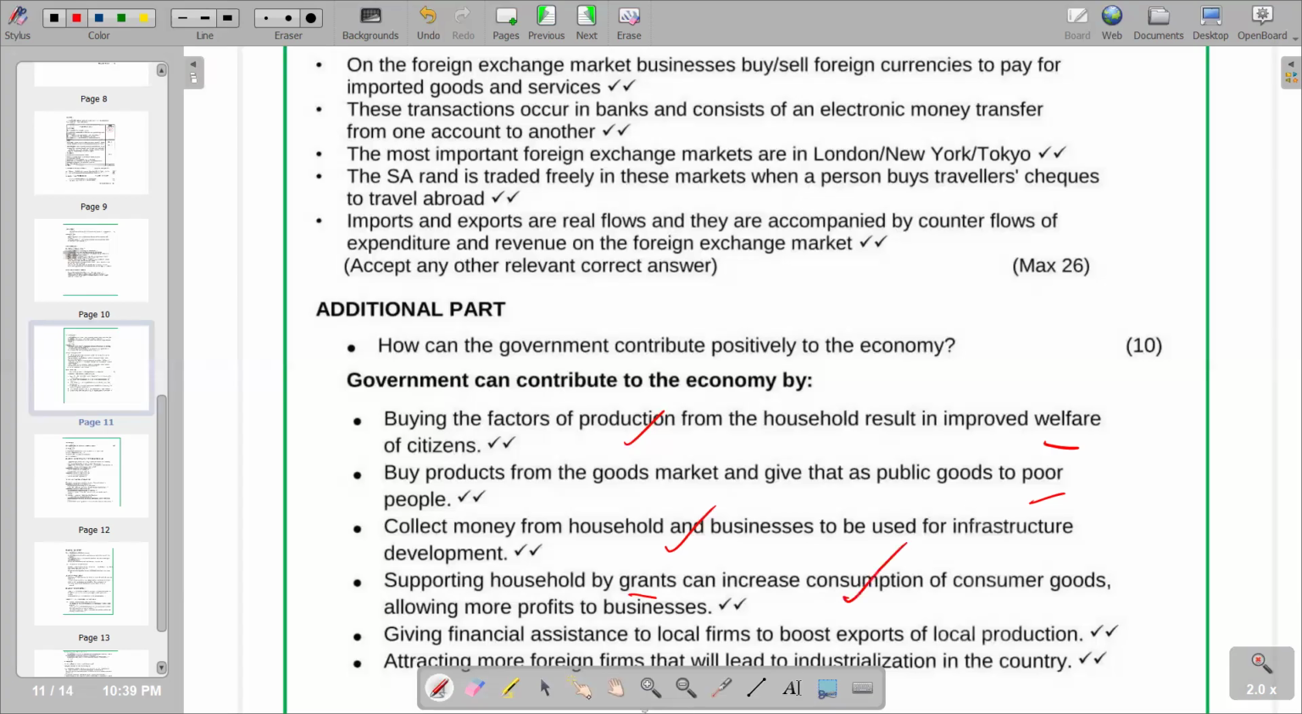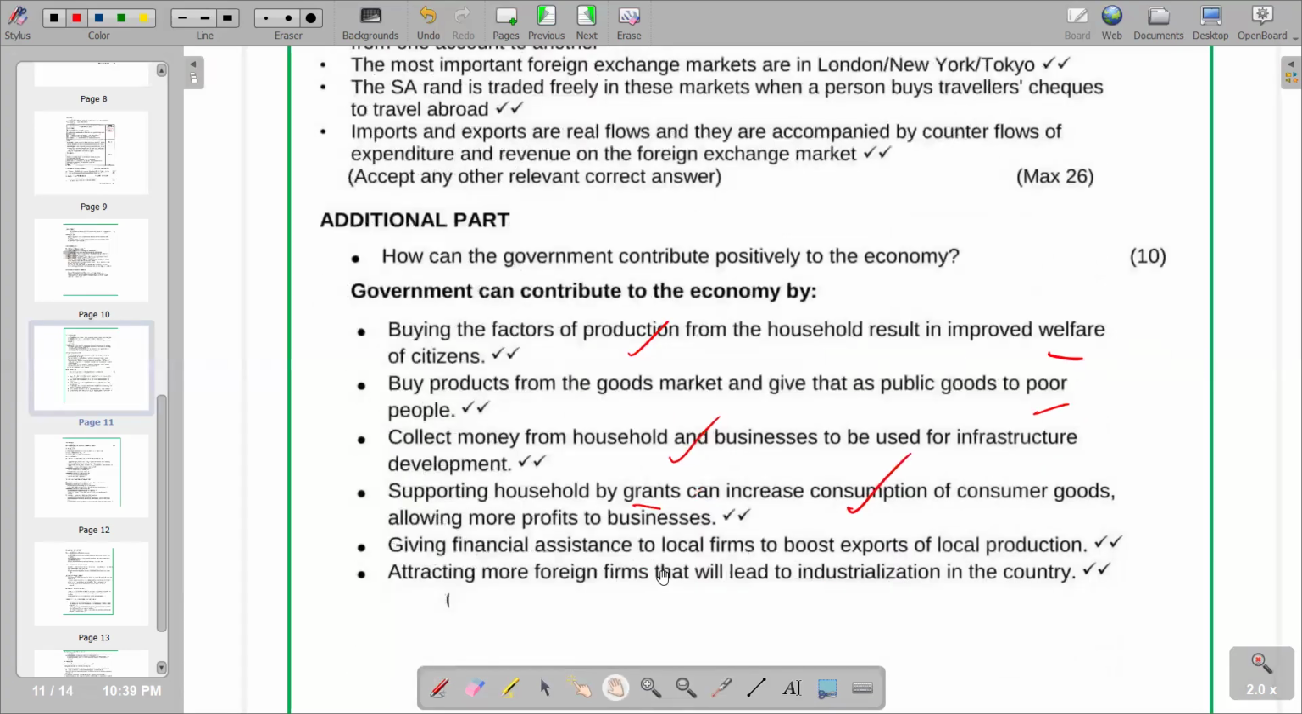We go to the next point, which reads giving financial assistance to local firms to boost exports of local production. This is just the essence of the explanation that we have, that economic activity increases, and there is more possibility to export. So that's what we have.